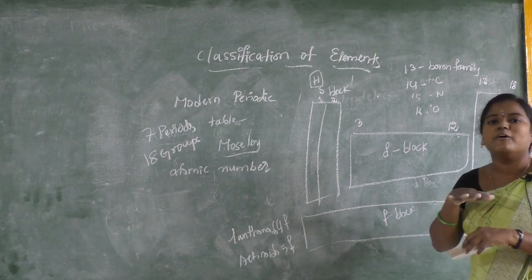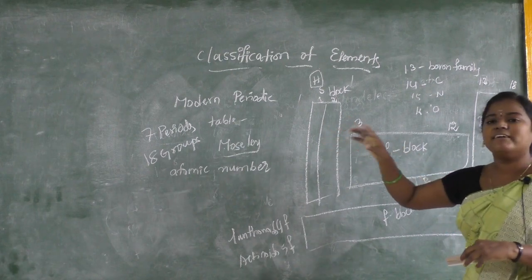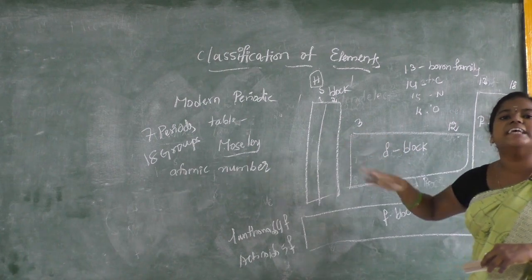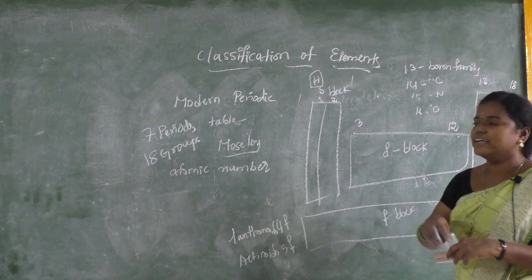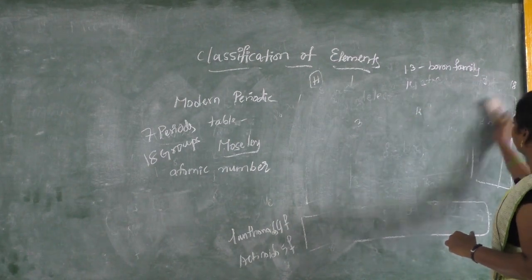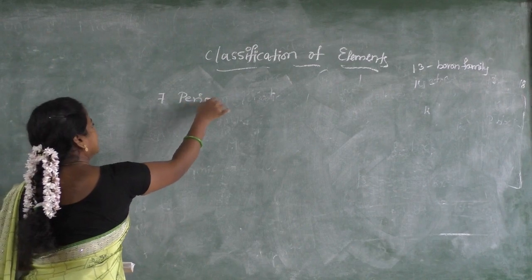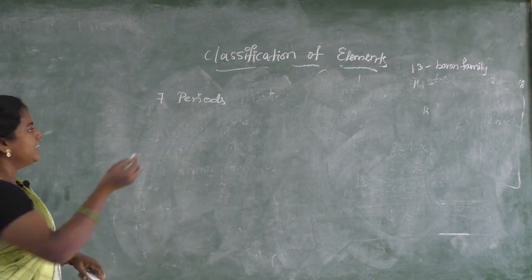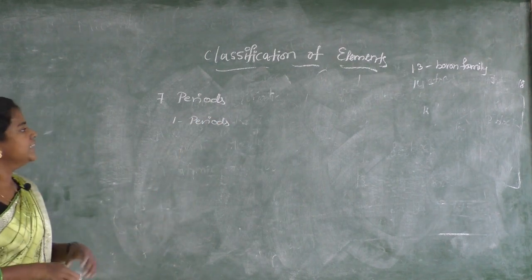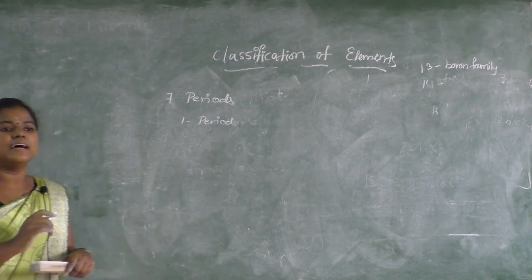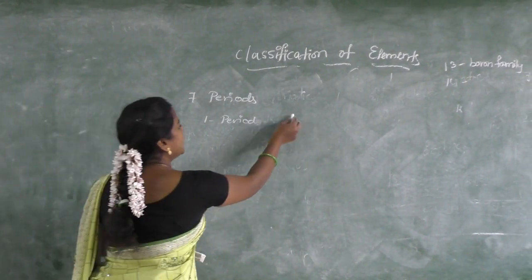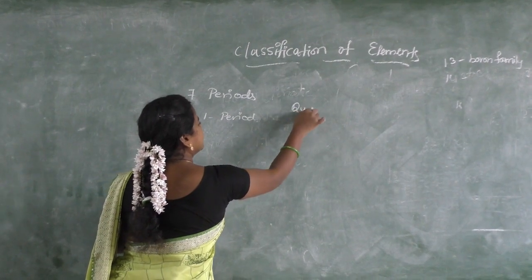Okay, in periods, how many elements will be there? See, we told we have 7 periods. In the first period, how many elements will be there? What about the second period, in which manner are they filled? Actually, in the first period, how many elements will be there? See the first period. How are we going to explain that? We need to know quantum numbers.